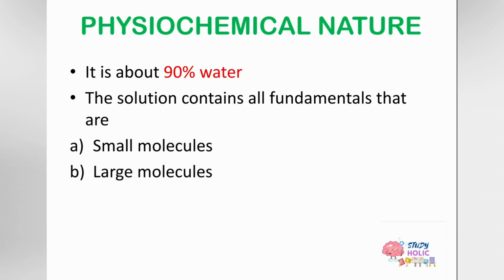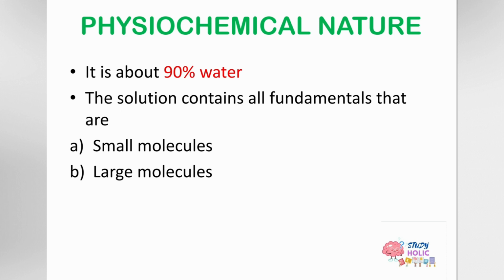So, what are the small molecules of cytoplasm? They are salts, sugars, amino acids, fatty acids, nucleotides, vitamins, and dissolved gases. And the proteins make up the large molecules that are responsible for the colloidal nature of the cytoplasm.